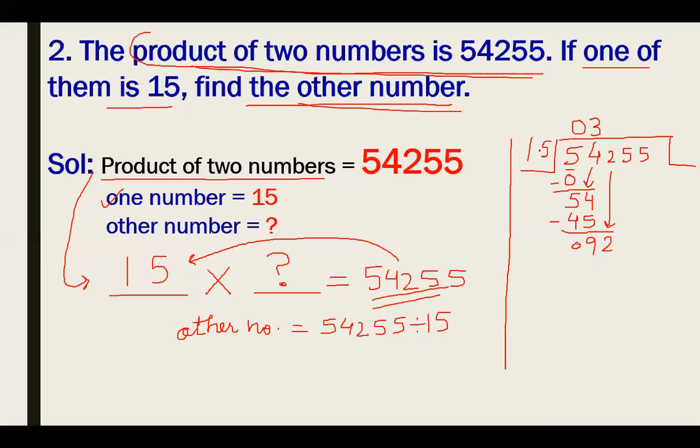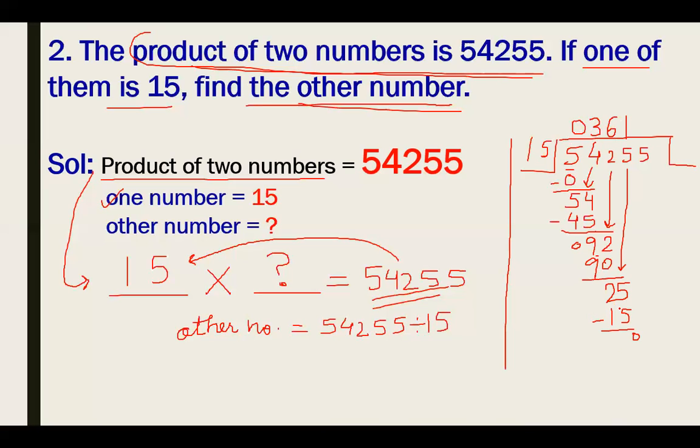When I check the table of 15 again, I get that 15 sixes are 90. I don't need to check other numbers because it is quite close to 92. Now I have to subtract 92 minus 90. This will give you 2, and I bring down the next digit. And this will give you 25, right? And you know that 15 twos are 30, and 30 is quite bigger than 25. So I'll go with 1. So 15 ones are 15.